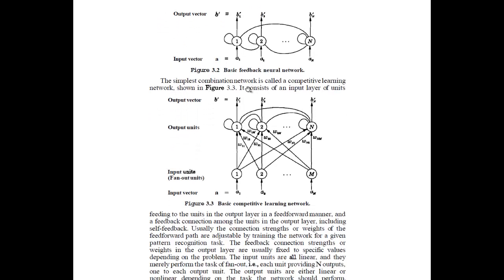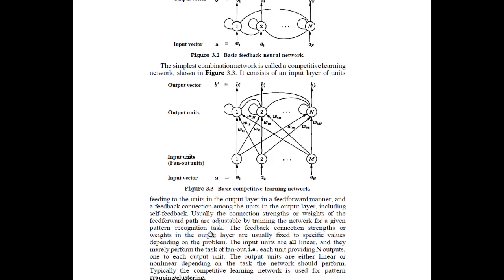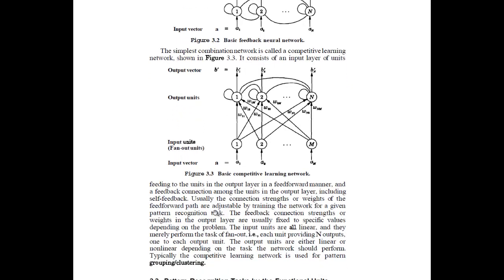If you can see, it consists of an input layer of units feeding to the units in the output layer in a feed forward manner, and the feedback connection among the units in the output layer, including self feedback. Usually the connection strengths or weights of the feed forward path are adjustable while training the network for a given pattern recognition task. The feedback connection weights in the output layer are usually fixed to specific values depending upon the problem.